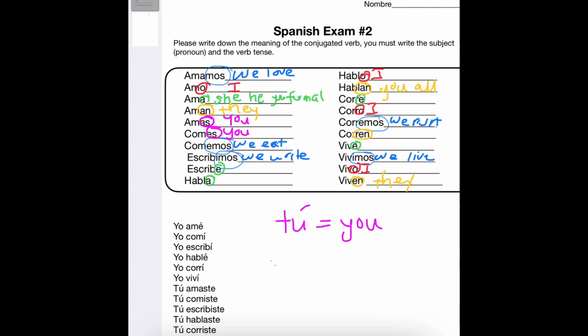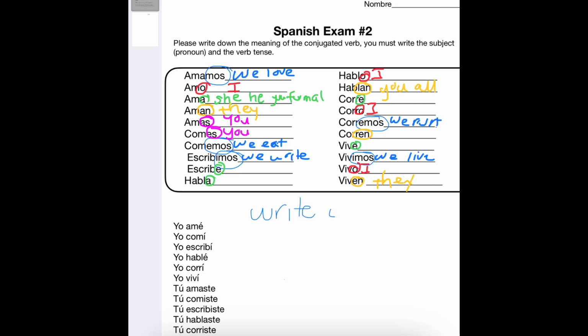And then yo means I. Why am I telling you this? Because the next section on the preterite, where you have to match, you have to remember those too, because it'll help you do more like common sense matching deductions.